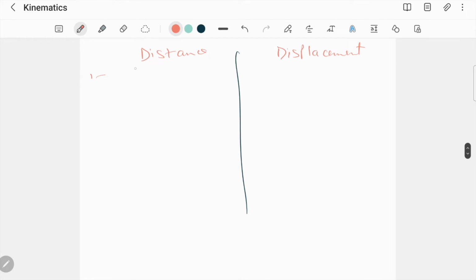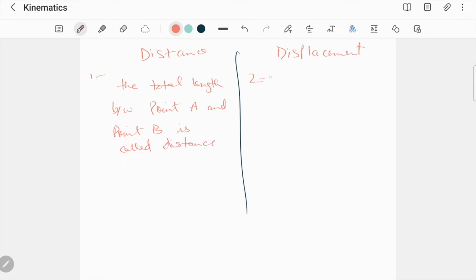The total length between point A and point B, these can be any 2 points, is called the distance because it has no direction.